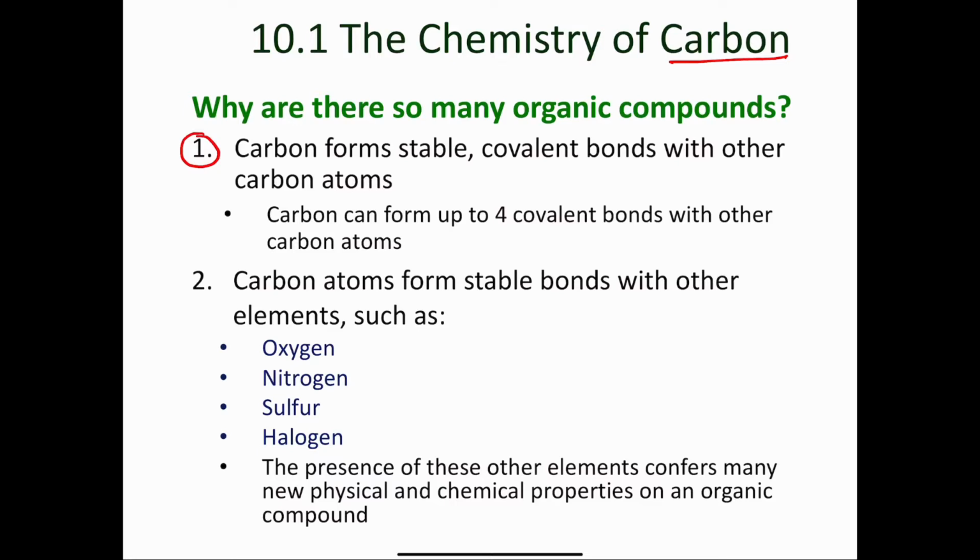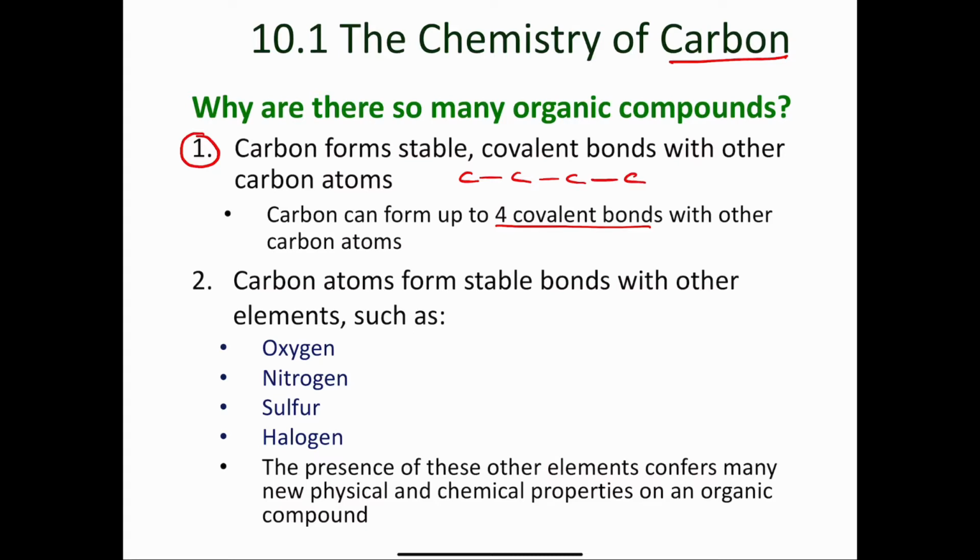So if you think about an element like sodium, which you would have discussed quite a bit in general chemistry, sodium doesn't form bonds with other sodium atoms, but carbon does form bonds with other carbon atoms. And carbon can even form up to 4 covalent bonds with other carbon atoms. So a carbon atom can be bound to another carbon atom like this, and then I can add another carbon. Of course, none of these carbons have a complete octet, but the idea is that carbons can be connected to each other.